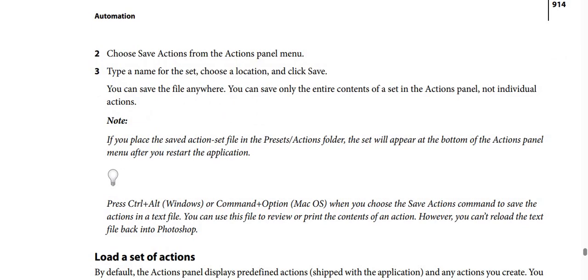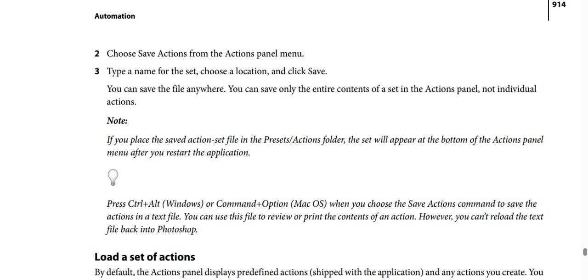And also you can save the file anywhere, by the way, and you can save only the entire contents of a set in the actions panel and not individual actions, by the way. And be careful in this step. Step number 3, take care.